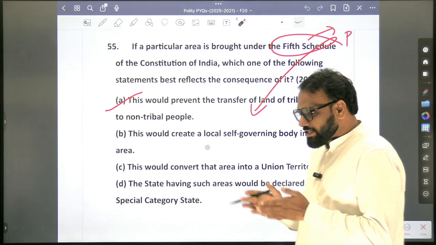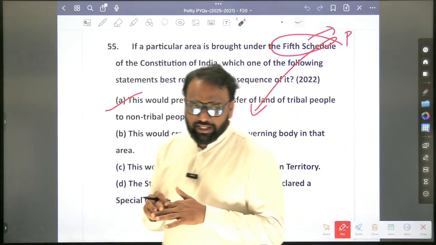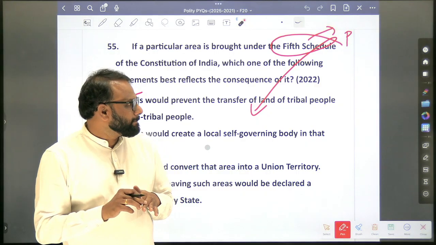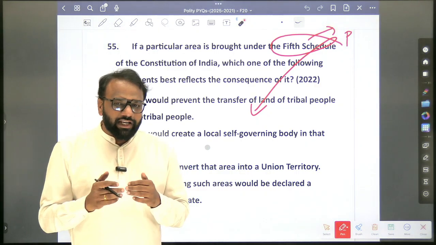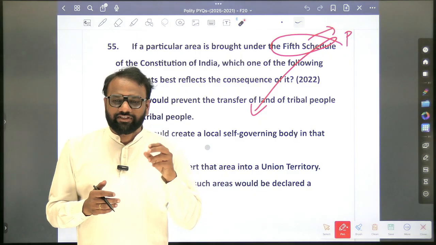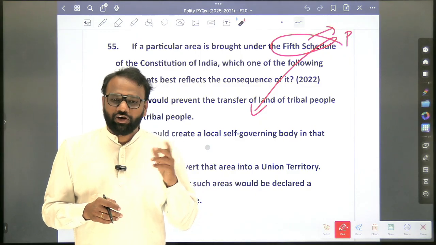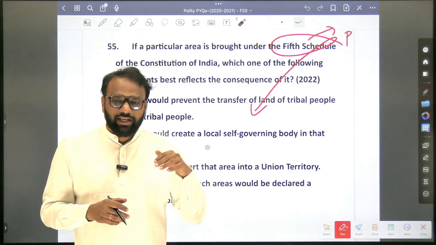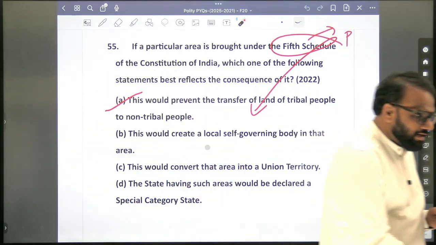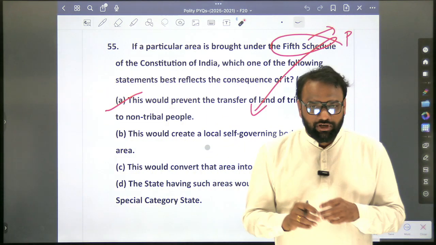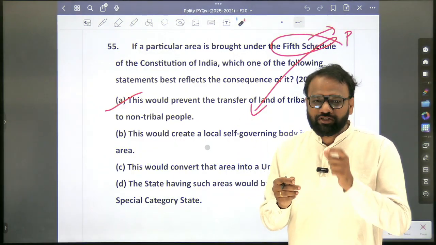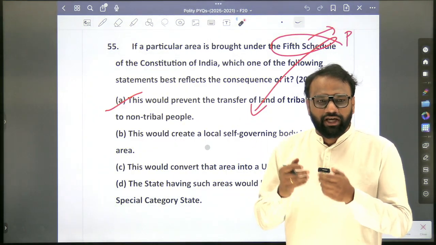Next, how many states have scheduled areas? 10 states have scheduled areas. Now who can declare that an act of parliament will extend to scheduled area or will extend with some modifications? Governor. Governor or president? Governor. In case of tribal areas? Governor, except Assam. So all those things you'll revise again, because those are the points of confusion. Repeatedly you'll focus on them.